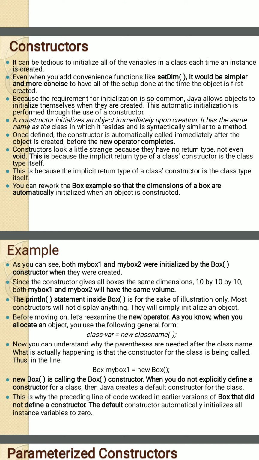By definition, a constructor has the same name as the class in which it is defined, and is syntactically similar to a method. Once defined, the constructor is automatically called immediately after the object is created, before the new operator completes. A constructor does not have a return type, not even void. This is because the implicit return type of a class constructor is the class type itself.